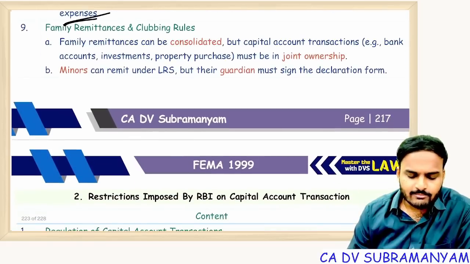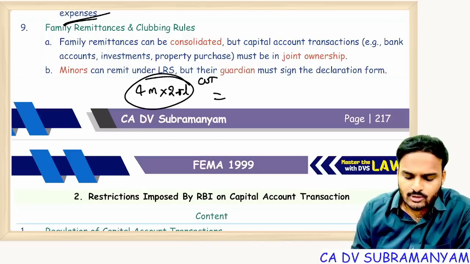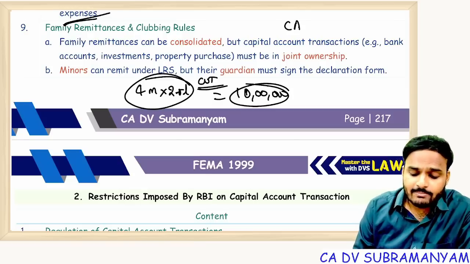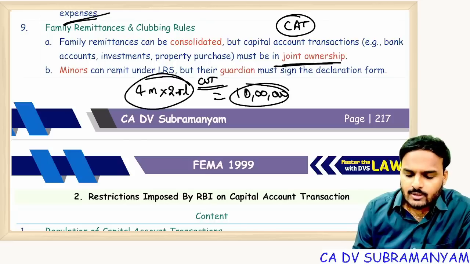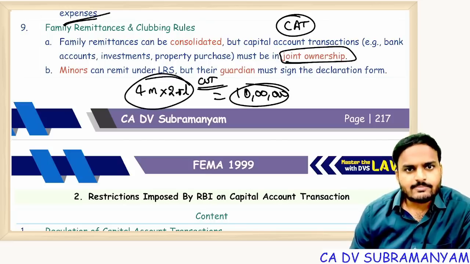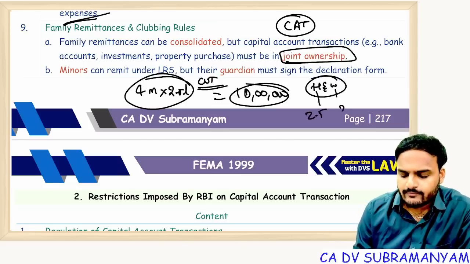Family remittances and clubbing rules. In a family, 4 members are there. For current account transactions, you can club the 2.5 lakh USD limits, so total 1 million USD. That means 10 lakh USD they can withdraw for carrying out current account transactions. But for carrying out capital account transactions, that property should be registered in the names of both husband and wife. Suppose, for example, in a family, husband and wife are there. Each person can draw 2.5 lakh.